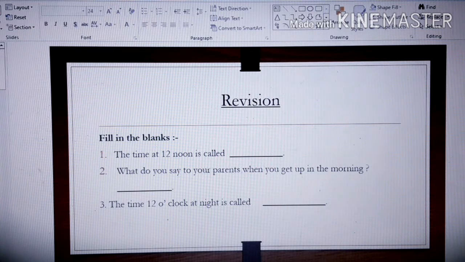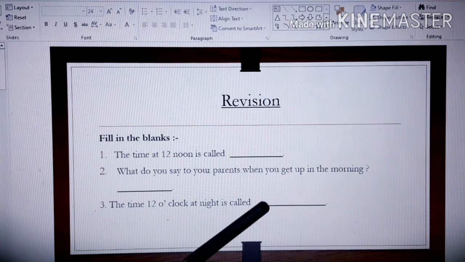What do you say to your parents when you get up in the morning? Good morning, right? So the answer is good morning. Third one, the time 12 o'clock at night is called midnight, right? So you can write the answer midnight. You will do it yourself, children.